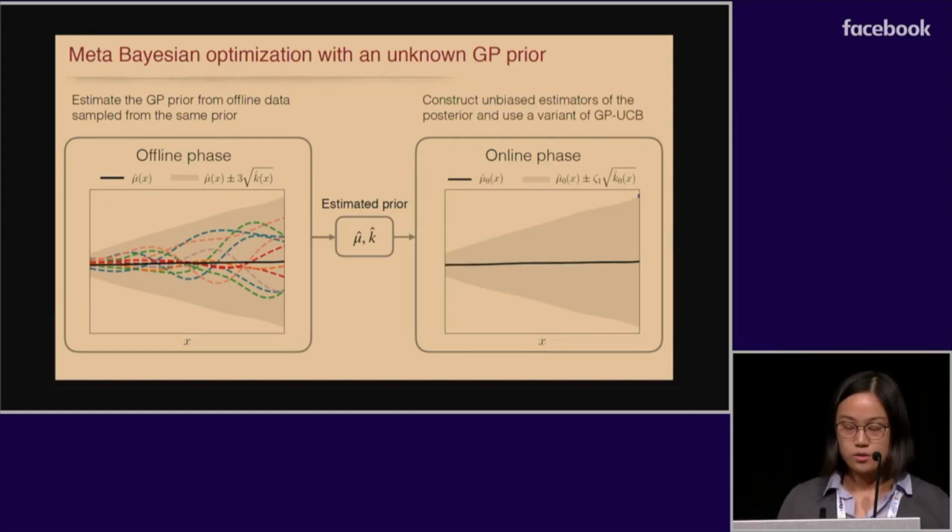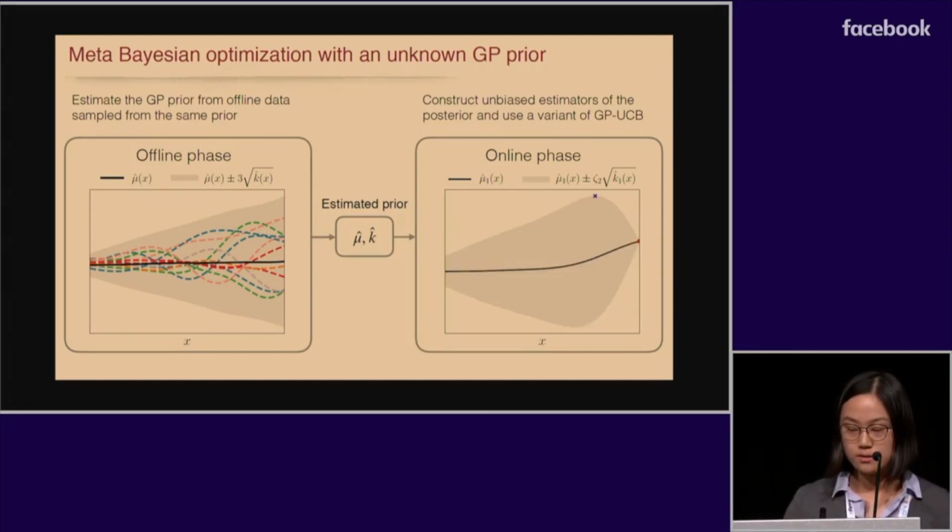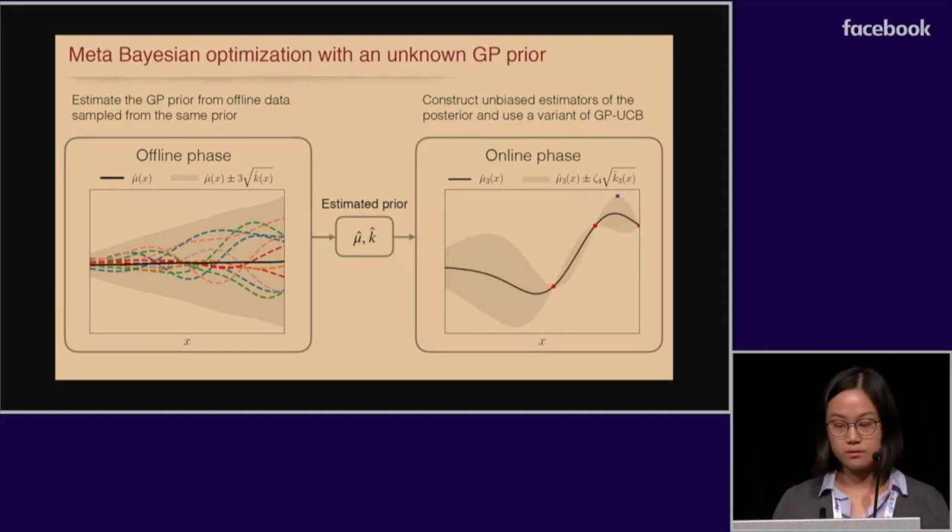We take the prior to model such a function, and once we have more observations, we construct unbiased estimators for the posterior and use them in a variant of the GP-UCB approach. So here's how it proceeds. Basically, it chooses the input that has the highest upper confidence bound to evaluate in every iteration.